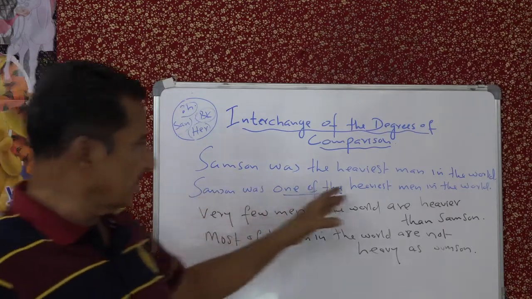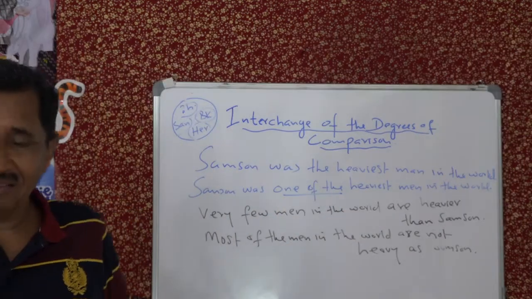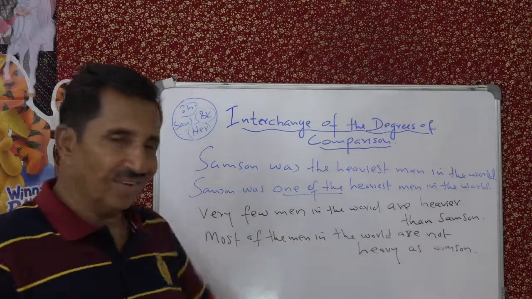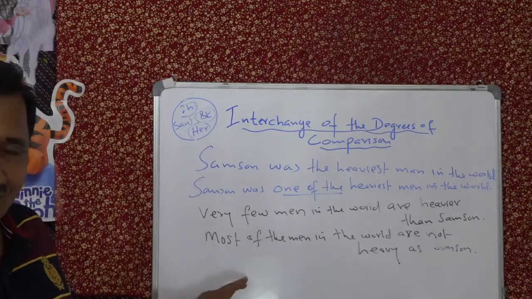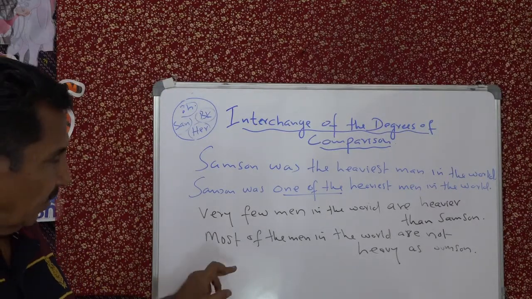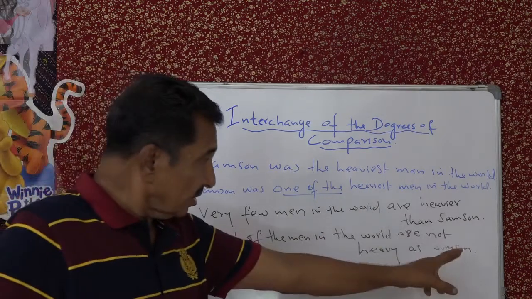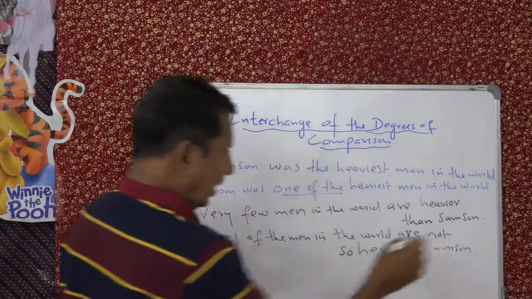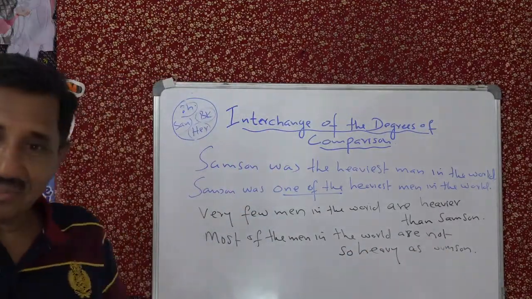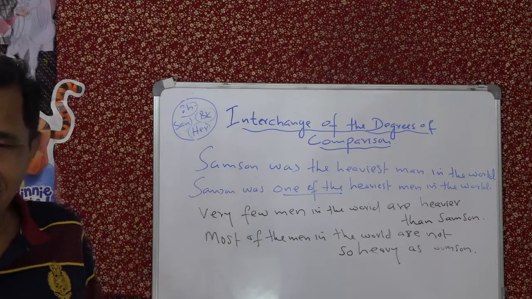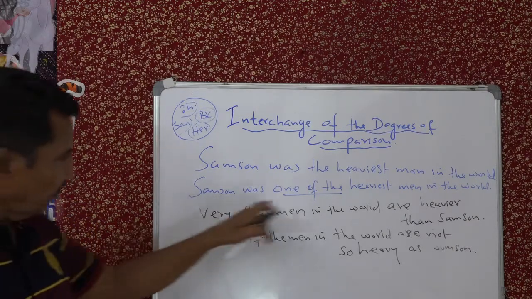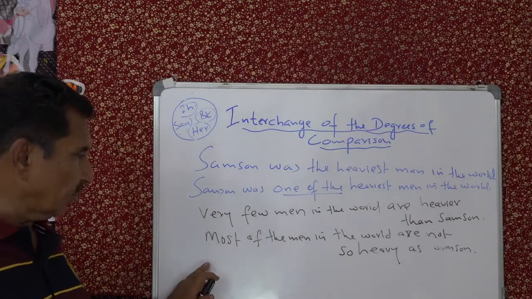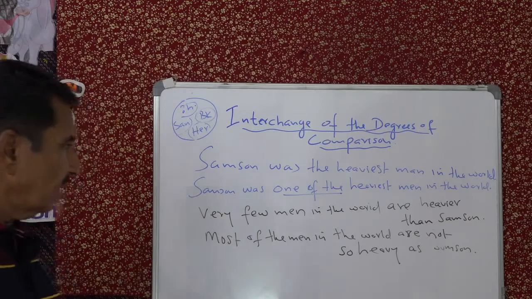Samson was one of the heaviest men in the world. Rewrite in the negative. So you cannot say Samson was not one of the heaviest men in the world. So indirectly what they want is this answer: Most of the men in the world are not so heavy as Samson. Then this becomes negative without changing the meaning. Did you get that? So if you get that phrase one of, start the comparative with very few and the positive with most of.